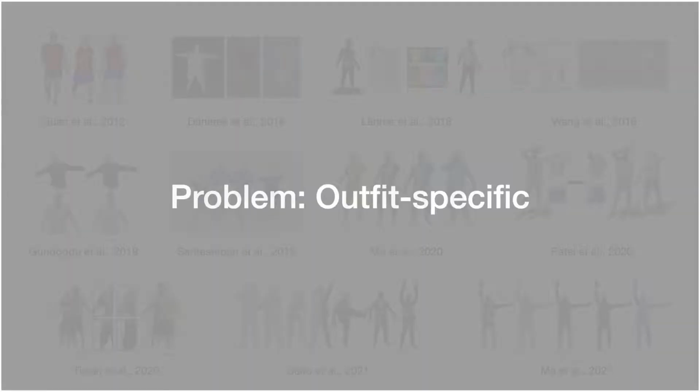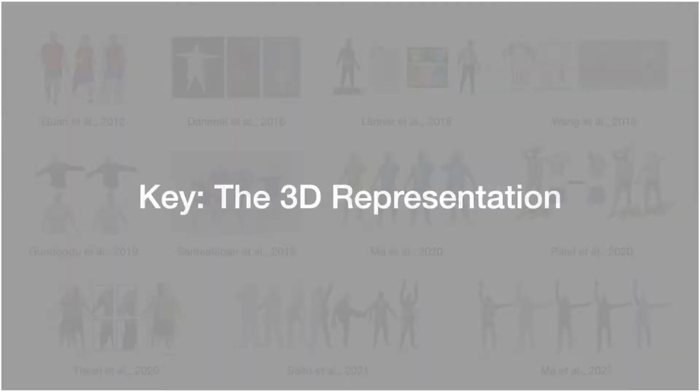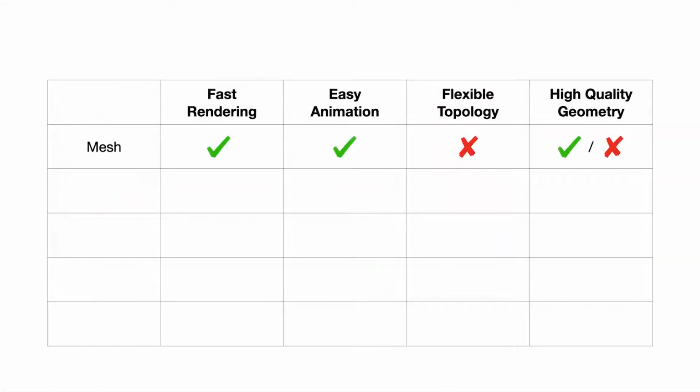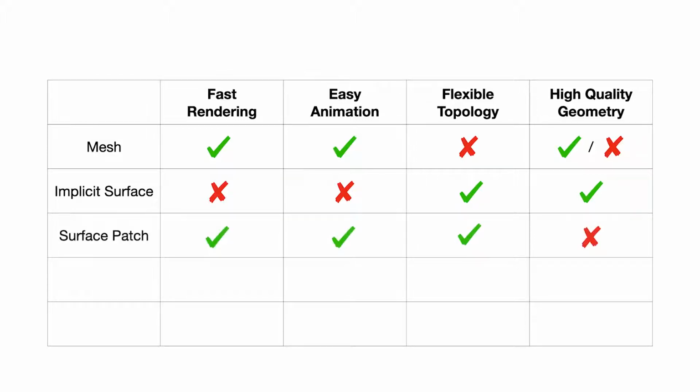The problem with current methods and the key to a solution lies in the 3D shape representation. 3D meshes are fast to render and compatible with graphics tools, but they rely on predefined templates with fixed topology, limiting their generalization to new outfits. Implicit surface models can represent arbitrary topology, but they are not readily compatible with animation tools, and rendering them is typically slow. Surface patch models are topologically flexible and offer fast inference, but lack representation power and can suffer from patchy artifacts.